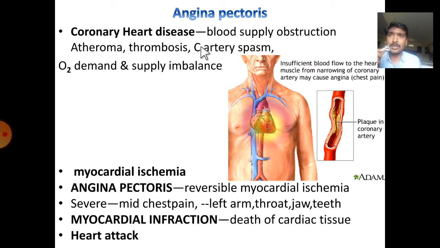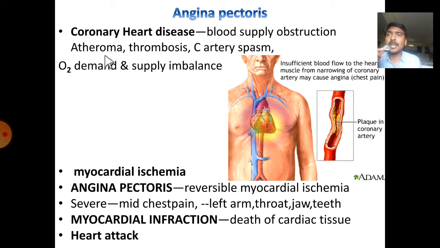So angina pectoris is one of the typical symptoms of coronary heart disease, where we will observe reduced blood supply to the heart due to obstruction. The blood vessel which supplies blood to the heart is called the coronary artery. So where the obstruction takes place here, this leads to coronary heart disease.